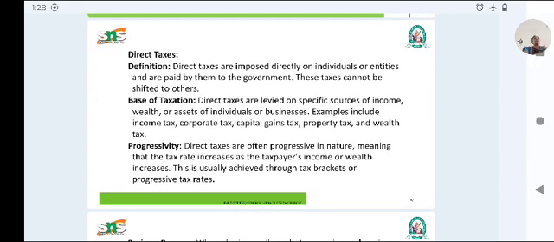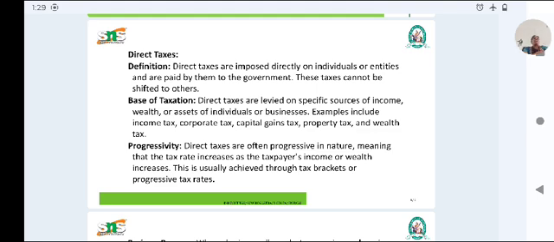Direct tax. Direct taxes are imposed directly on individuals or entities by the government. These taxes cannot be shifted to other bases of taxation. Direct taxes are levied on specific sources of income, wealth or assets of individuals or business. Examples include income tax, corporate tax, capital gains tax, property tax, and wealth tax.